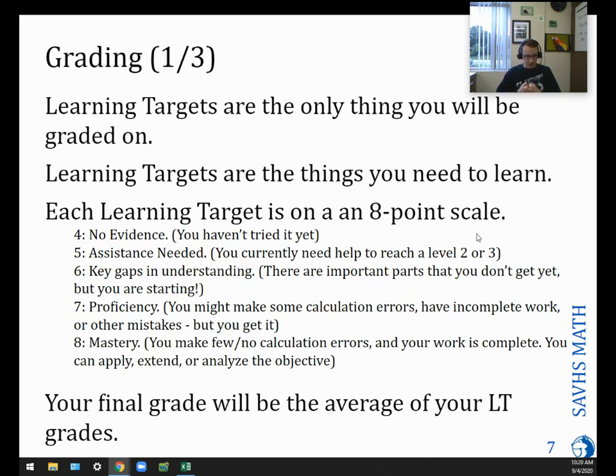The plus side of this is that this really shows me what you know, and not whether you're able to just do the little homework assignments or do the little mastery checks or whatever. All those things are really opportunities for me to see what you're learning. Your final grade is going to be the average of these scores, and it's going to be basically a percent, but it's just that the percent is going to mean a lot more to both of us.